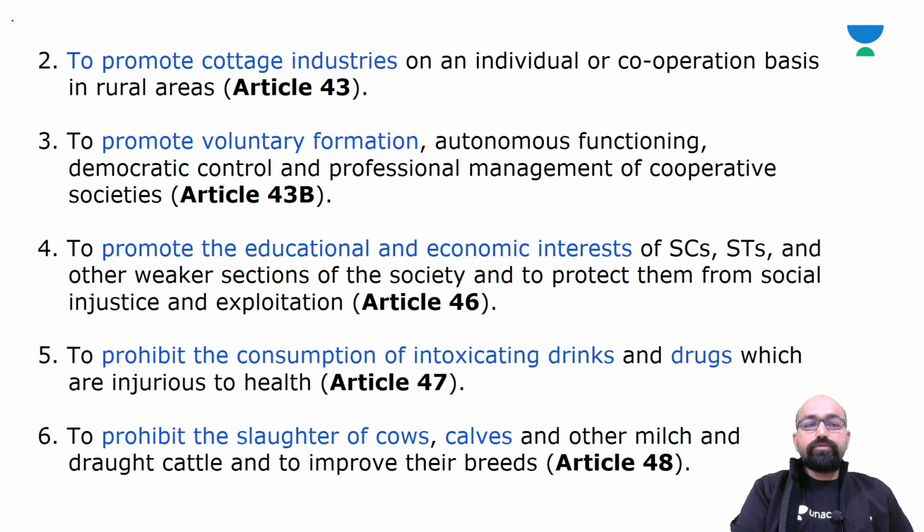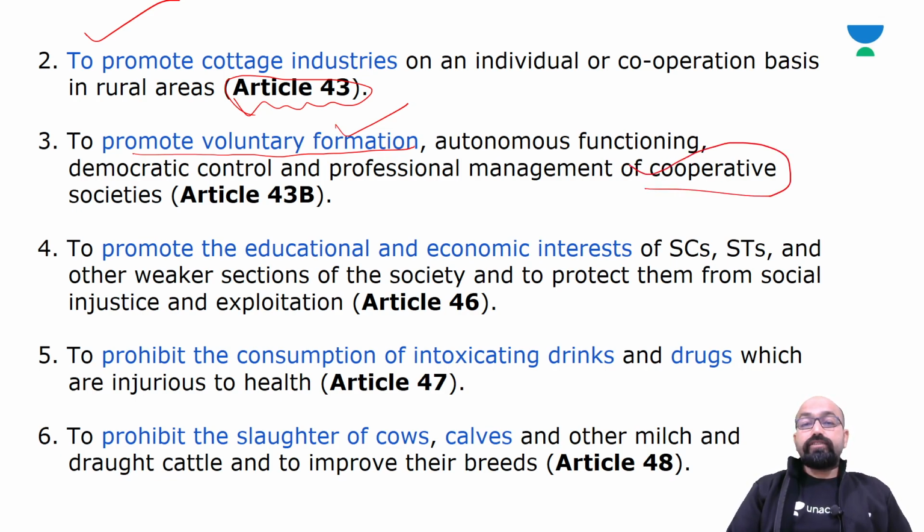Now, the next principle related to the Gandhian principles is to promote cottage industries on an individual or cooperative basis in rural areas, mentioned in Article 43. Next is to promote voluntary formation, autonomous functioning, democratic control, and professional management of cooperative societies, mentioned in Article 43B.